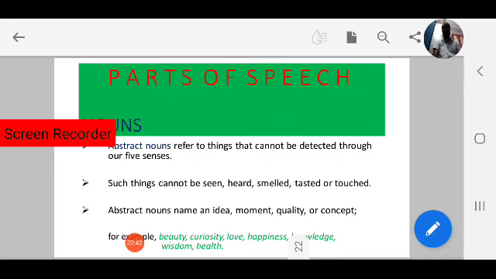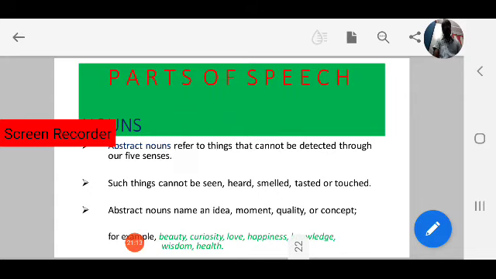For example, beauty. What is beauty? It is a common noun. Can you touch it? Can you see it? No. Can you hear it? No. Can you taste beauty? No. Like beauty, curiosity, anxiety, love. Can we see love? No. Can we touch love? No.